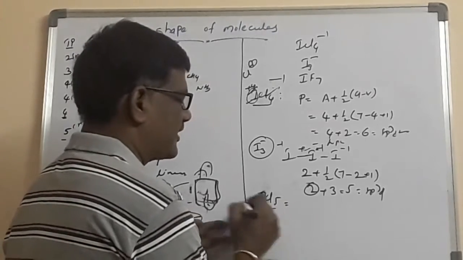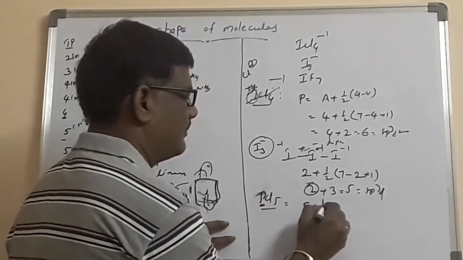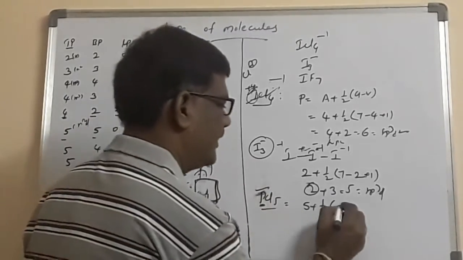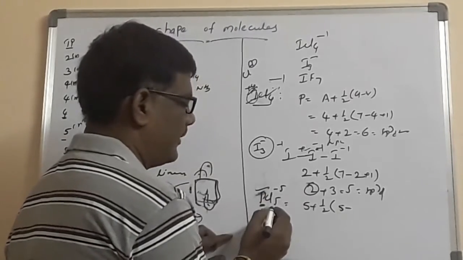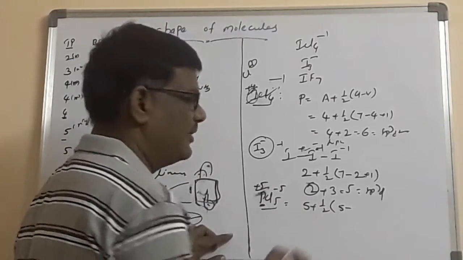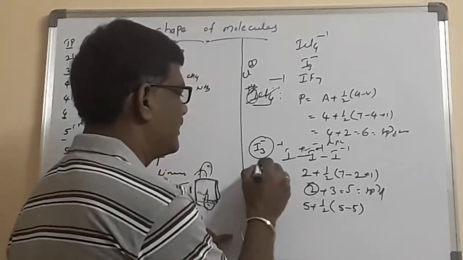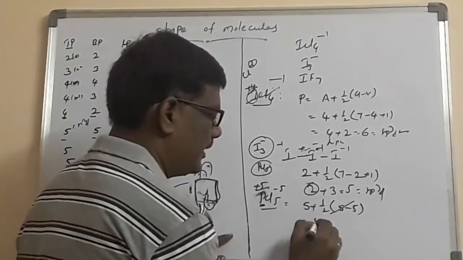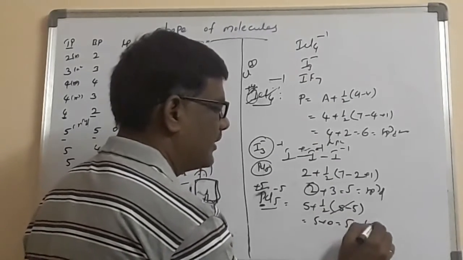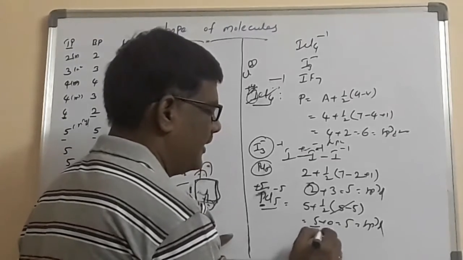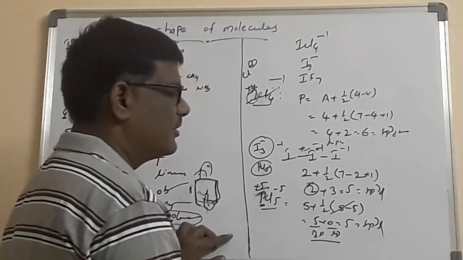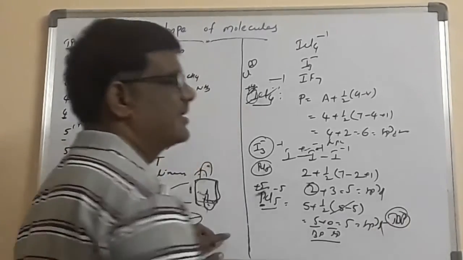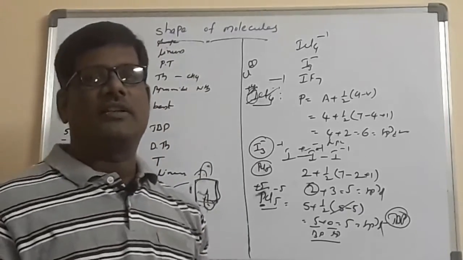Simply you have to write, phosphorus is the central atom, 5 chlorines, A is equal to 5 plus half into group number of the phosphorus, nitrogen, phosphorus, arsenic, antimony, bismuth, 5A group element, that's why 5 minus, each chlorine has minus 1, 5 chlorines is minus 5, ultimately phosphorus will be plus 5, so 5 minus 5, it is a neutral molecule because you are taking the PCl5, you are not saying any plus or any minus, ultimately 5 minus 5, 0, ultimately 5 plus 0, total 5, and 5 nothing but hybridization is sp3d, bond pairs are 5, lone pairs is 0, ultimately no lone pair, nothing but no distortion, that's why the shape is trigonal bipyramidal.